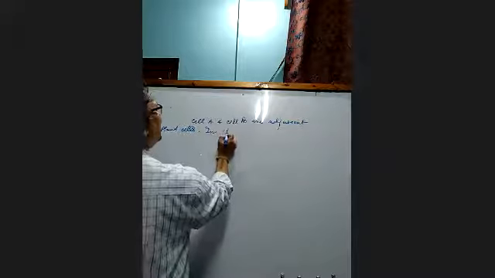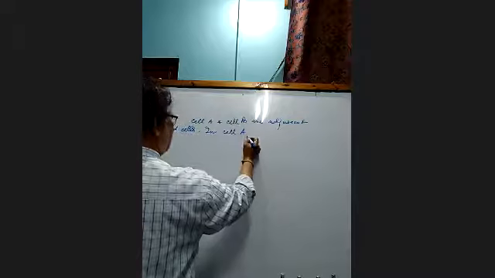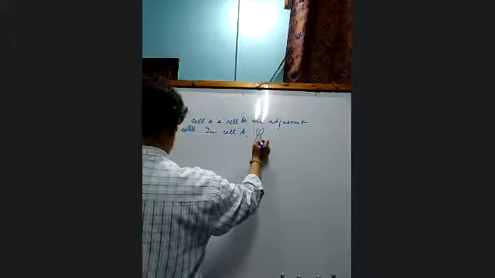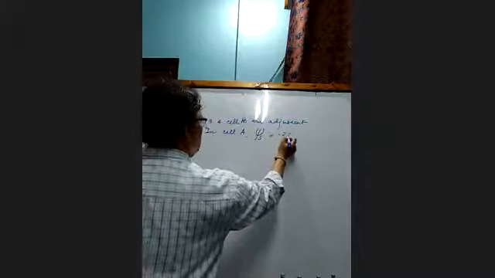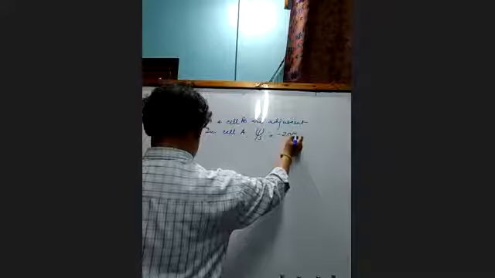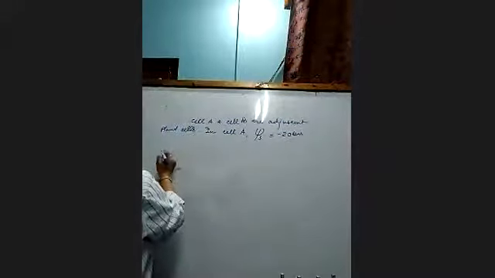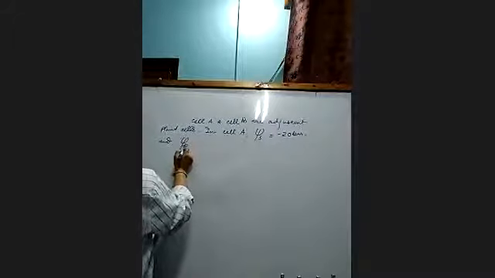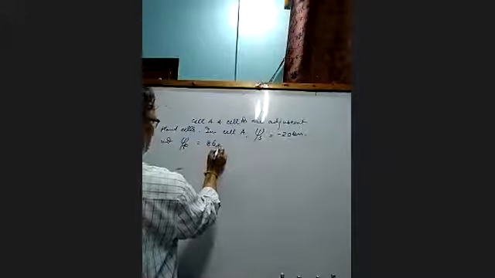In cell A, psi S is equal to minus 20 bar and psi P is 8 bar.